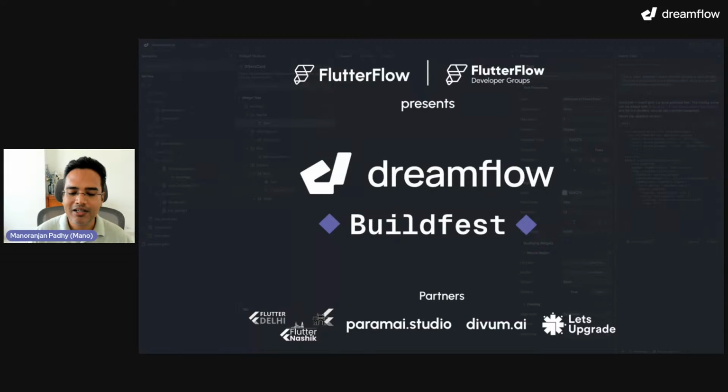But as you know, we recently launched Dreamflow, which is an AI agentic plus visual plus IDE sort of builder. That's why we have again come up with Dreamflow Buildfest, where it focuses on using Dreamflow to build apps faster with much greater quality. And this is the first version of Dreamflow Buildfest that we are doing. For today's session, it has two focuses. One is just an introduction of what Dreamflow is, and the second one is creating an app quickly on Dreamflow.